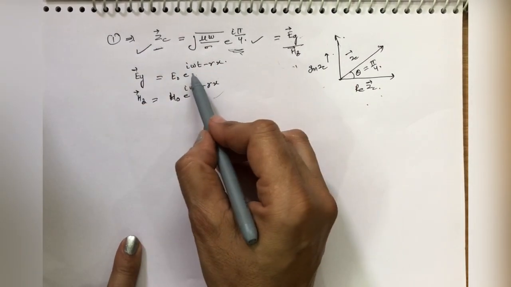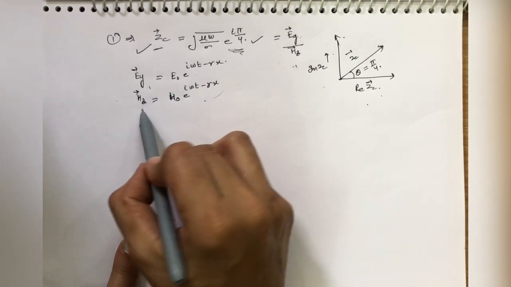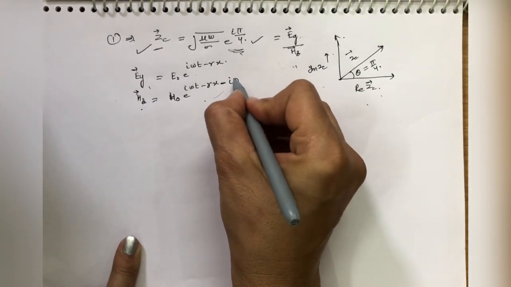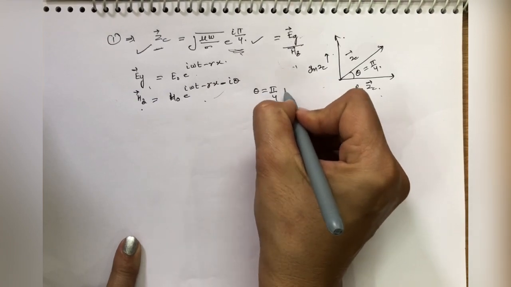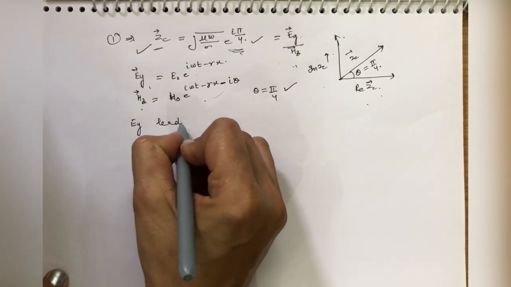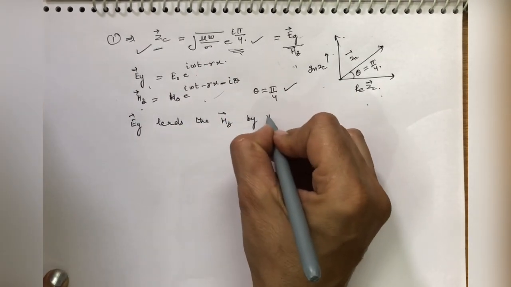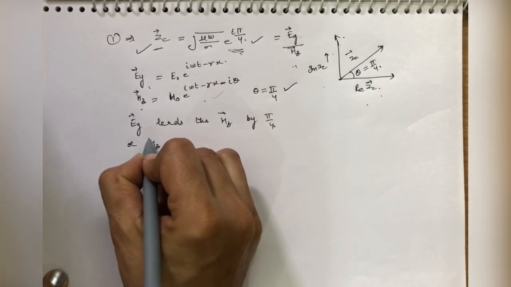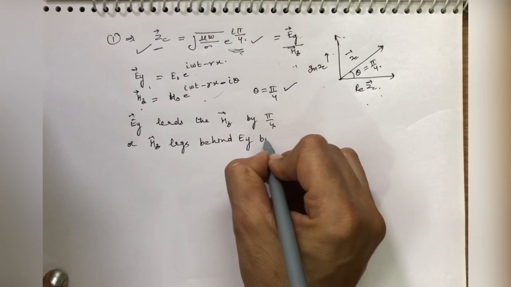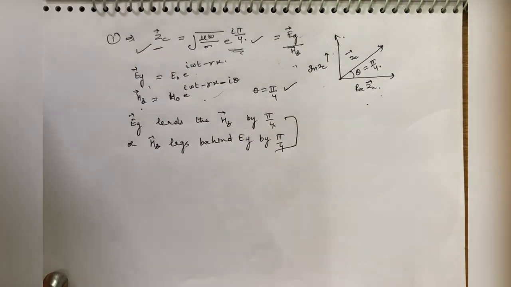Or you can say that the electric field leads the magnetic field by an angle of pi by 4, meaning here we have to put iota theta, where theta is equal to pi by 4. And hz lags behind ey by pi by 4, or they have a phase difference of pi by 4. So you can use any of the three.